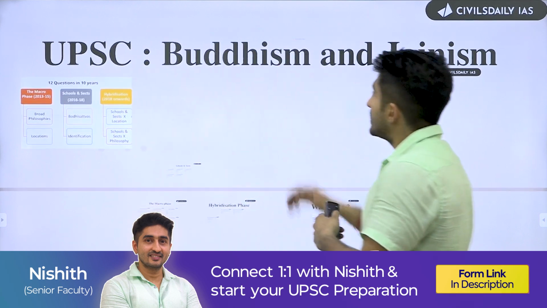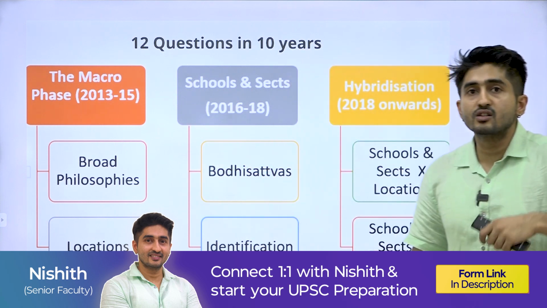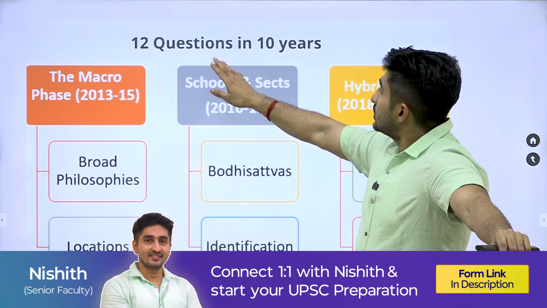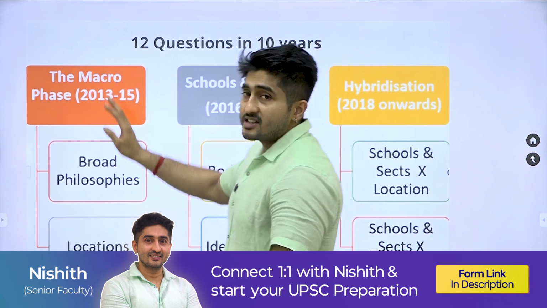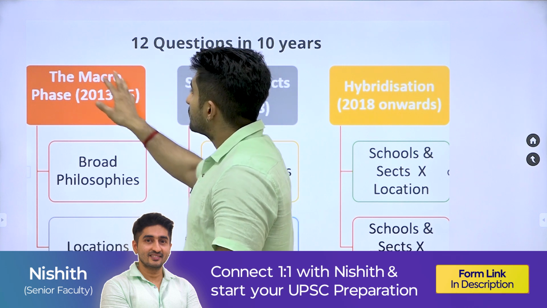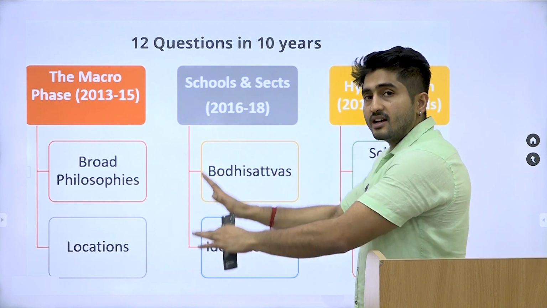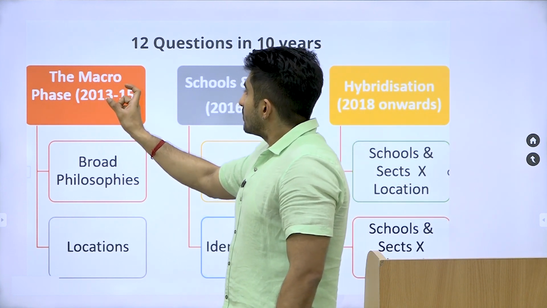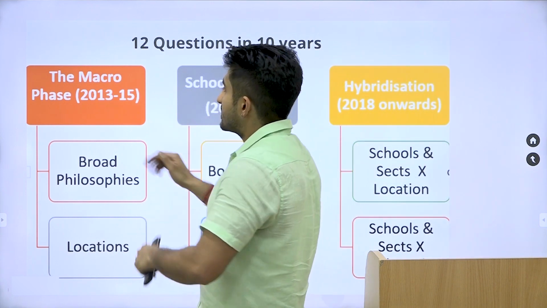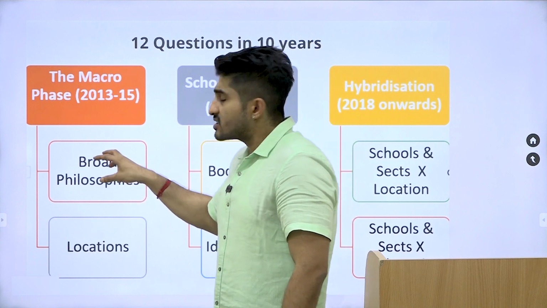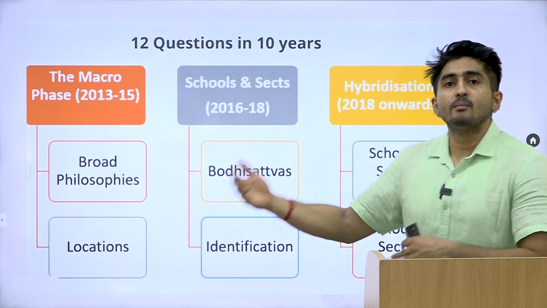So, if we take Buddhism and Jainism as a theme, and then we see the past 10 years of UPSC questions, we'll see that a total of 12 questions have come from this theme in the past 10 years. So 2013 से start करें, between 2013 to 15, it was a macro phase. Now the macro phase, I've taken it as a sub-theme. And what we have basically done here is, the questions from this theme across years can be divided into particular phases. It started with the macro phase where UPSC was asking mostly about broad philosophies and locations. Now, what are these? We will see in the coming slides.